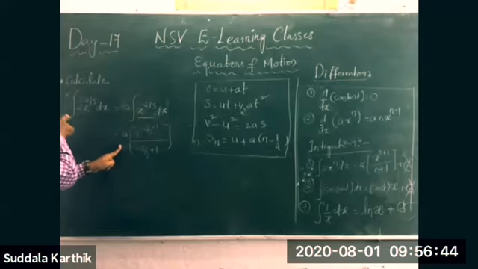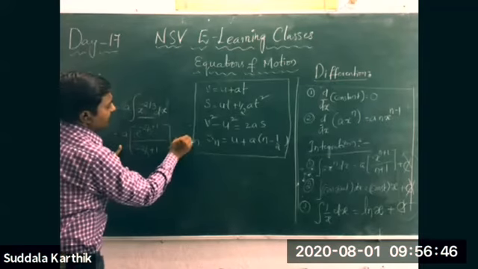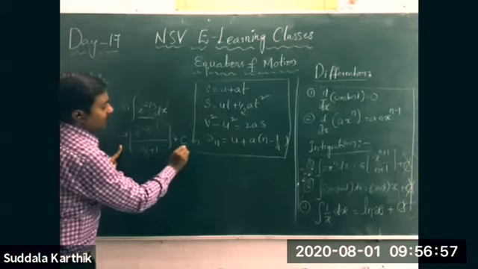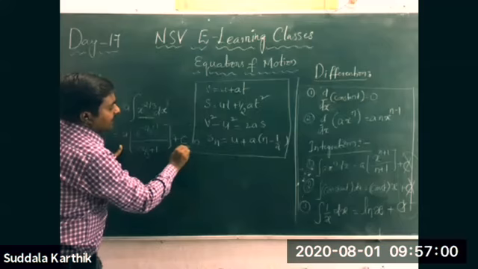For indefinite integrals you must write some constant C. Any constant will be there.